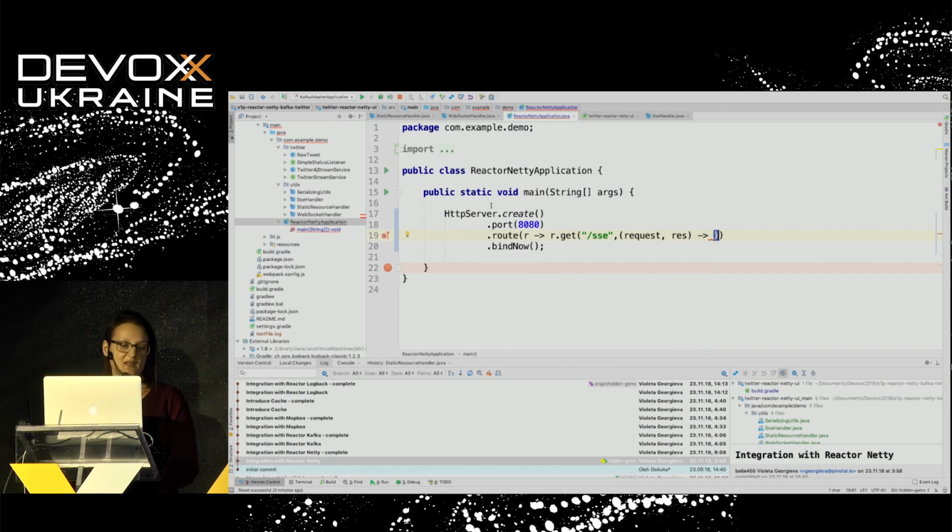And for that purpose, I will need to implement some handler that will know how to send the server-side events, because the server-side events have a specific format and we need to prepare it.